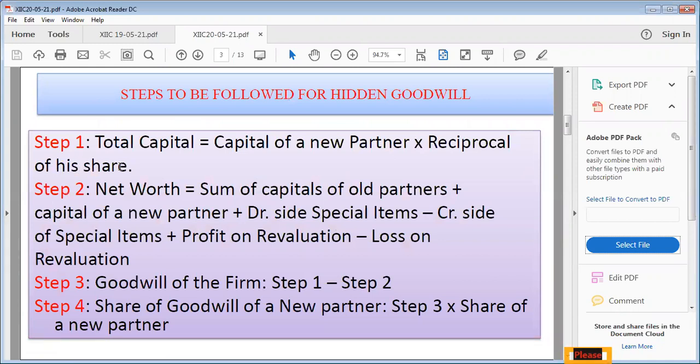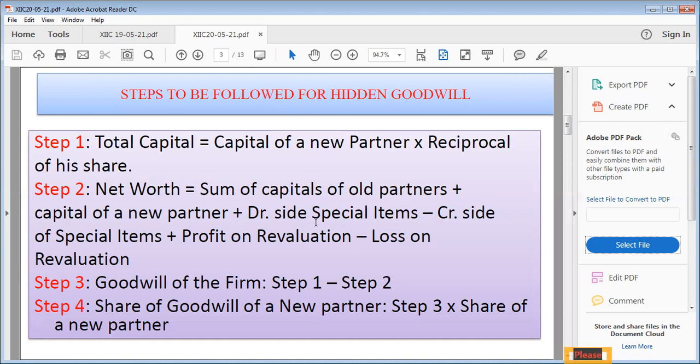Step number one, the capital of a new partner will always be given to us in the question in that case. So the total capital we will find out. How do we find out? Capital of a new partner multiplied by the reciprocal of his share. Step number two, we will find out the total net worth. How much worth the firm is already having. So the sum of capitals of the old partners plus capital of a new partner plus debit side special items, meaning all reserves and surplus.